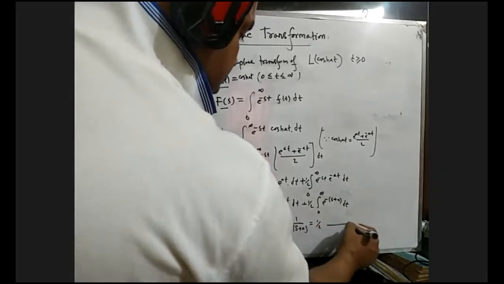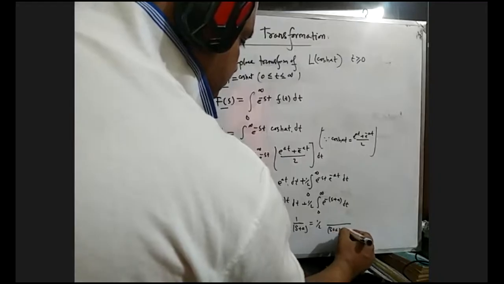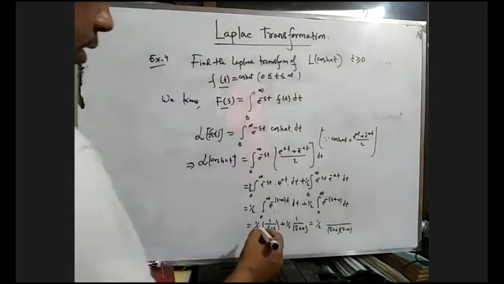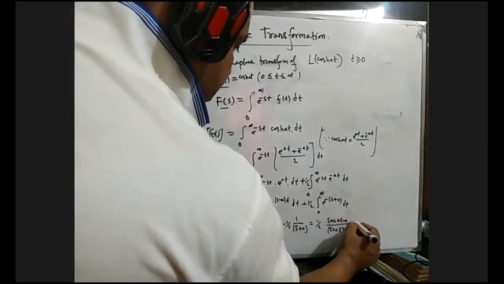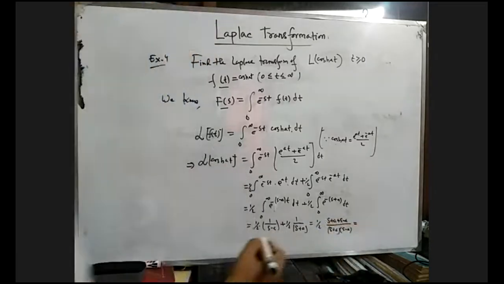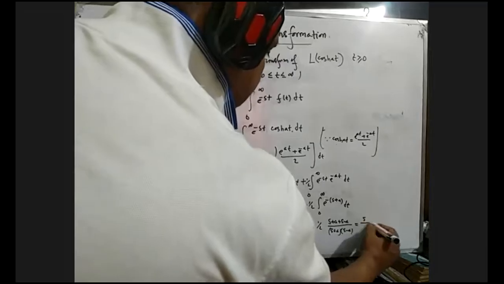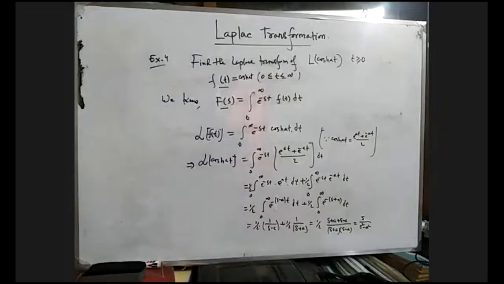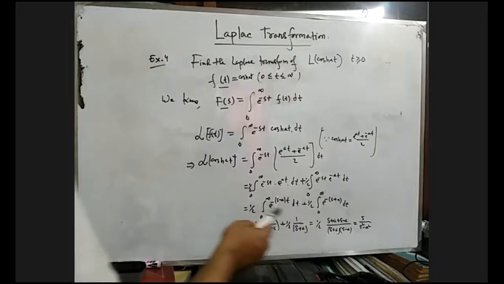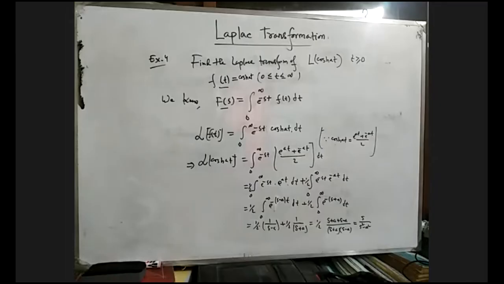Taking half common, (s - a) and (s + a), what will the LCM be? So s + a plus s - a, so a will be cancelled, and twice s divided by 2 gives only s. So s over s square minus a square. That means the Laplace transformation of cos hyperbolic at equals s divided by s square minus a square. You have to remember this.